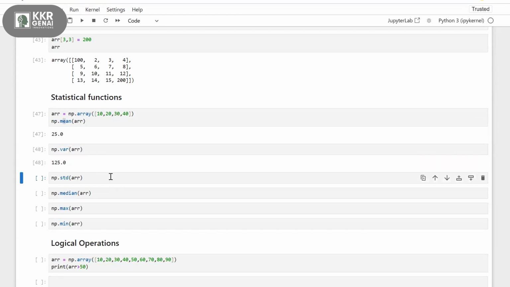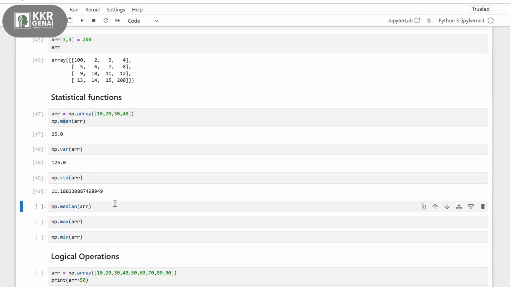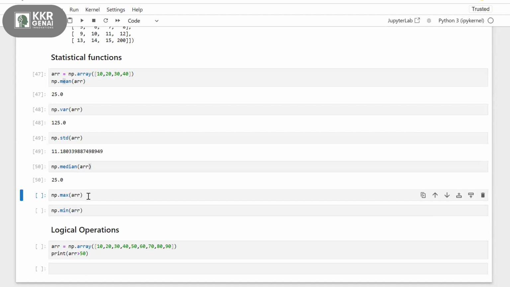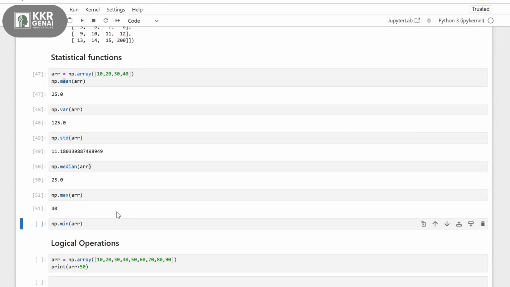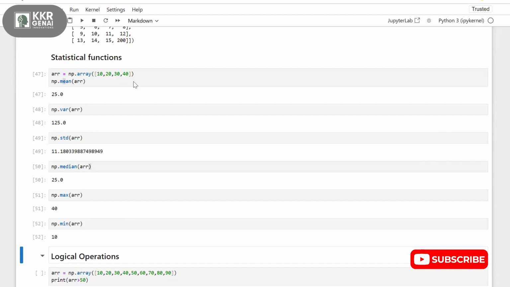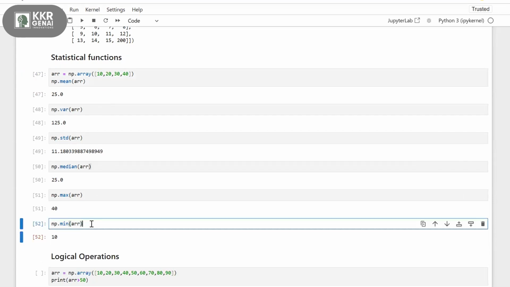Our variance is 125, and the standard deviation is 11.180. Median is the middle value, so 25 is the middle value of this array. Use max to find the maximum number and min to find the minimum number. So 40 is my largest number and 10 is my smallest. These are some basic statistical functions.